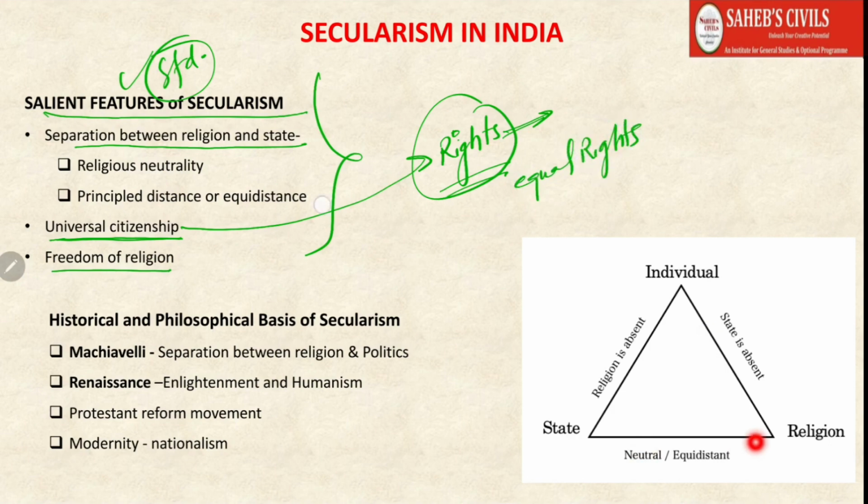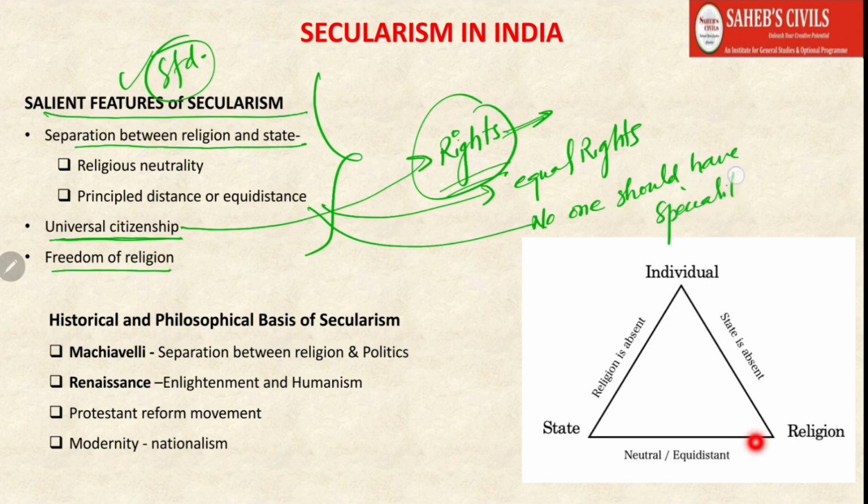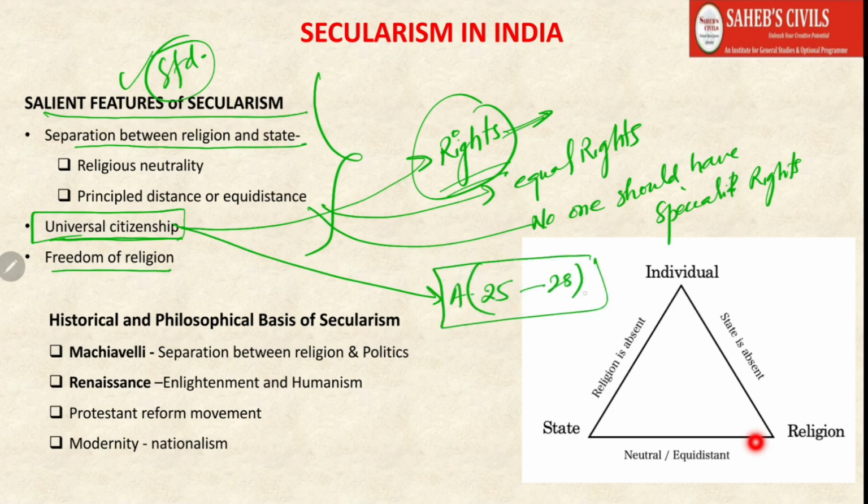Every individual must have equal rights, and no one should have special rights. If you take the example of the Indian Constitution, Articles 25 to 28, that is freedom of religion, these rights are available to everybody.